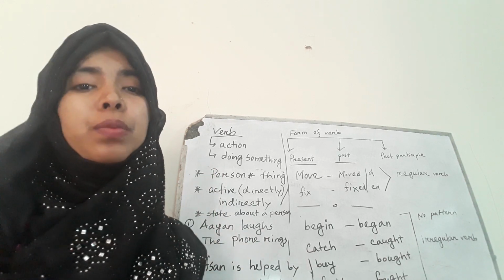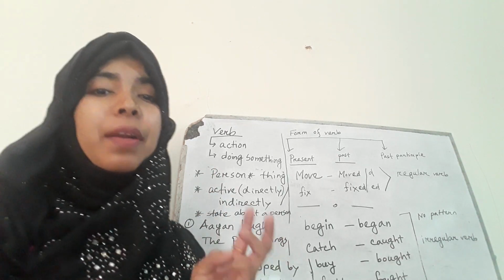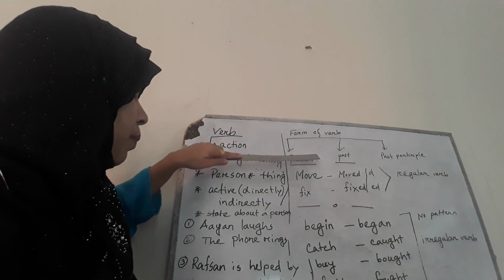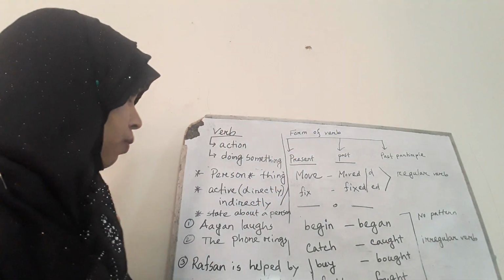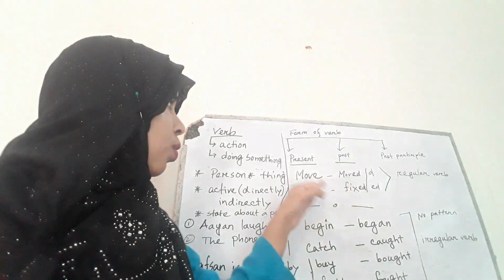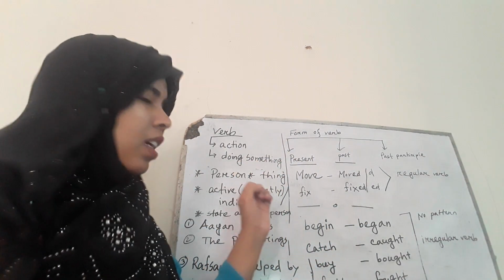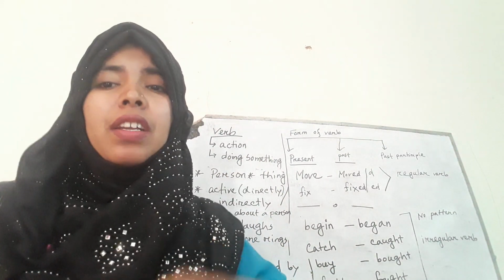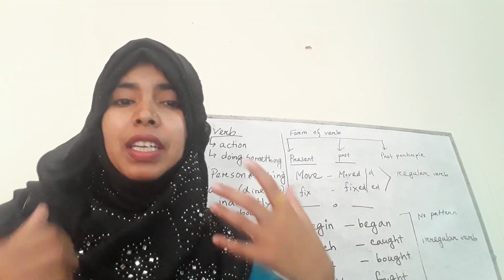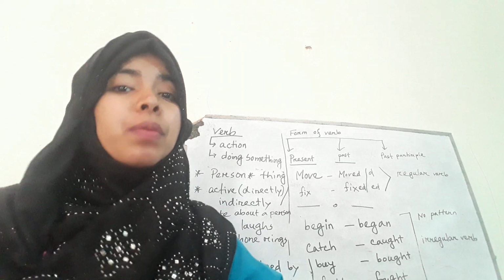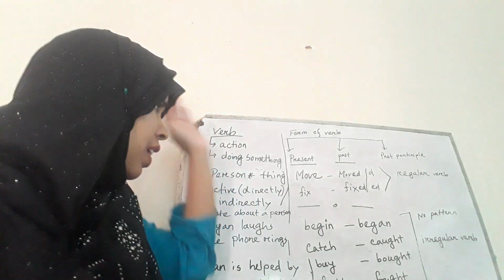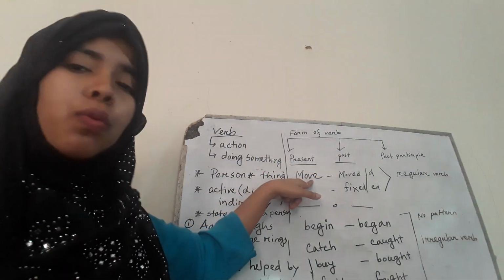Okay. There are three forms of verb. Present form, past form and past participle. Let us have a look at the board. Forms of verb. Present form, past form and past participle form. Fine. In this lesson, we will just look at present form and past form because these are closely connected with our topic. And if you want to understand what the regular verbs and irregular verbs are, we need to know just the present form and past form of a verb. Fine. Let us have a look. I have written the verb move.